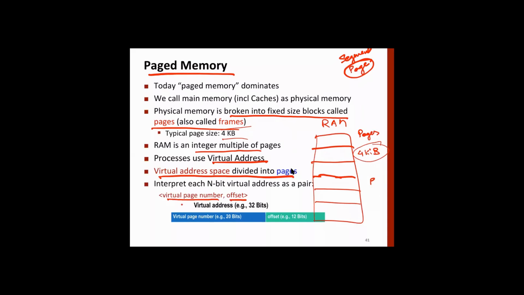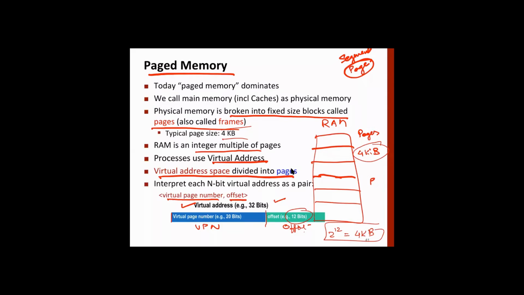So say your processor is using a 32-bit virtual address. And then we split this into two parts. First is called the virtual page number and second is called the offset within that page. So here we can make out what the page size is. It is 12 bits. So 2 raised to the power 12 is basically 4 kilobytes. So each page is 4 kilobytes, hence we need 12 bits to address any byte within that.